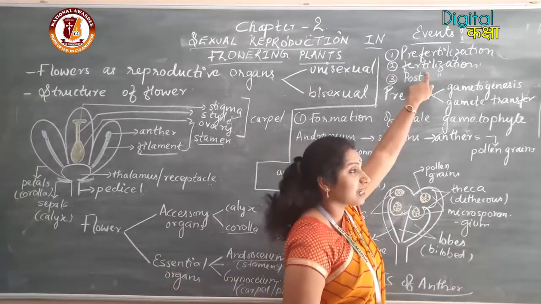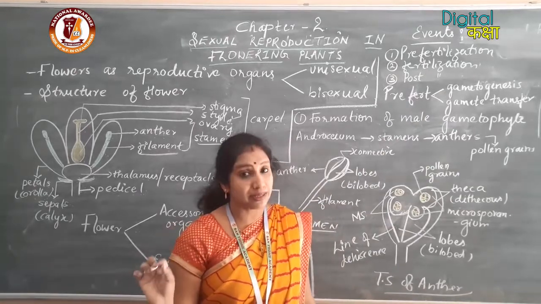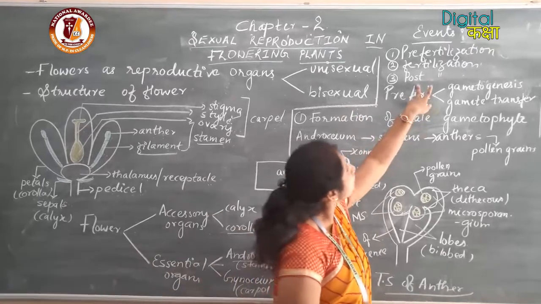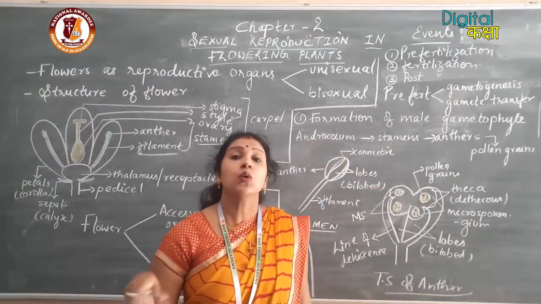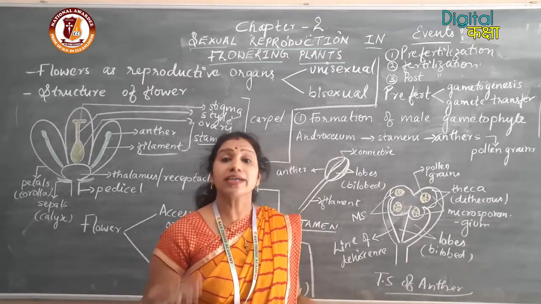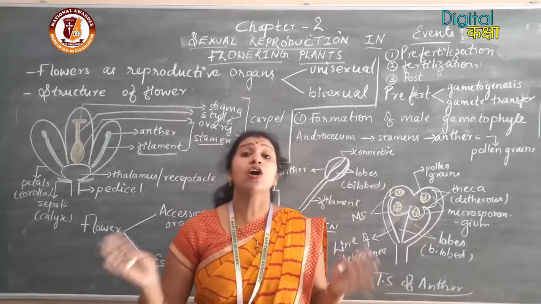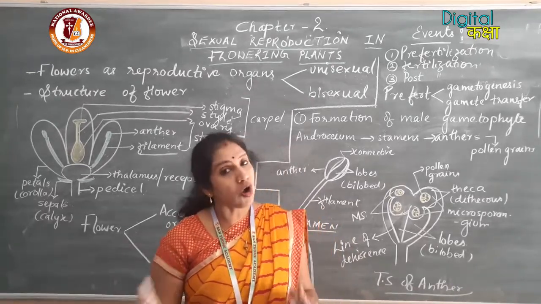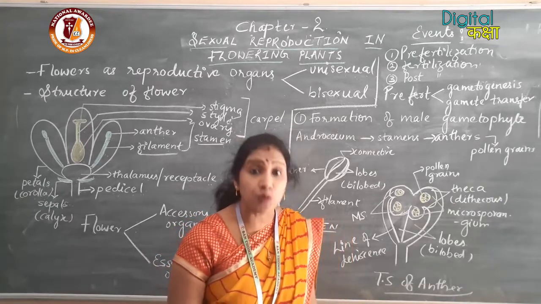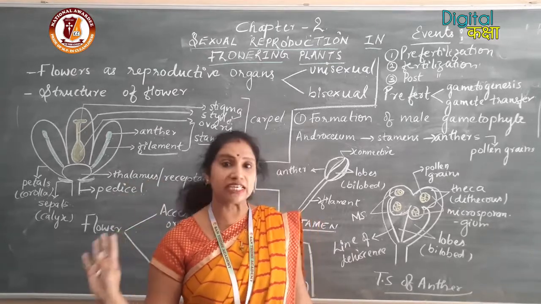Next is the fertilization event, the main event in which the male and female gametes fuse with each other. Third is the post-fertilization events, which occur after the process of fertilization. So, in sexual reproduction, whether it is plants, animals or human beings, all the events remain the same: the pre-fertilization events, the post-fertilization events and the main, that is the fertilization event.